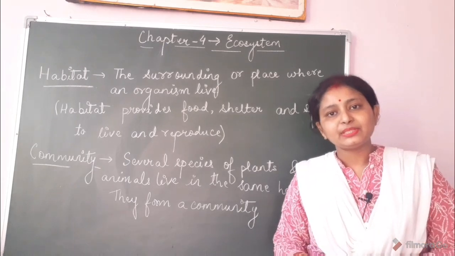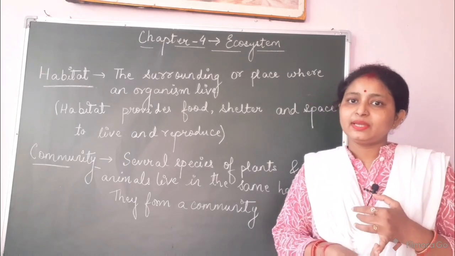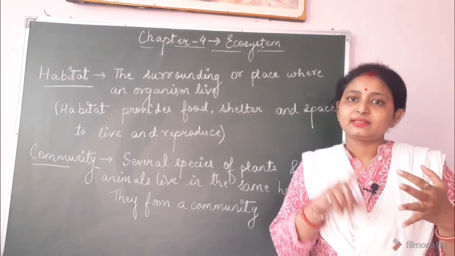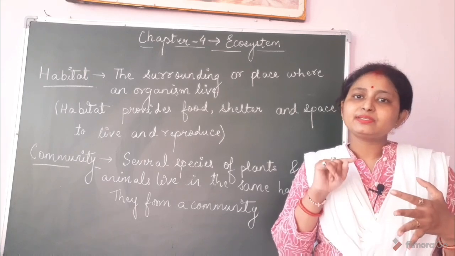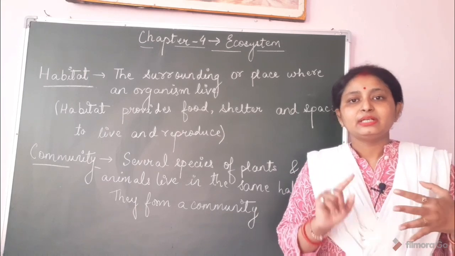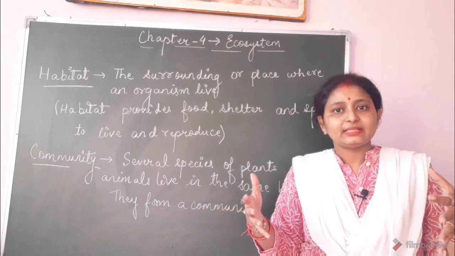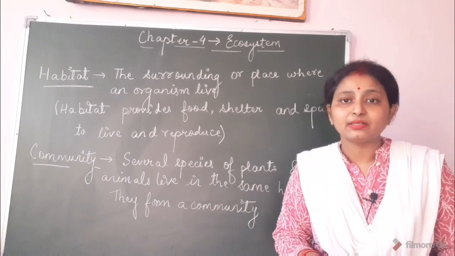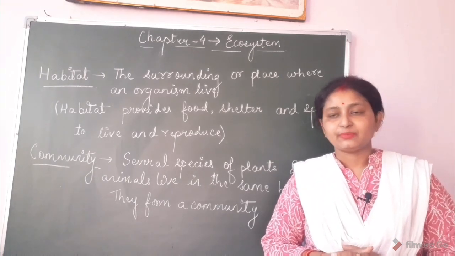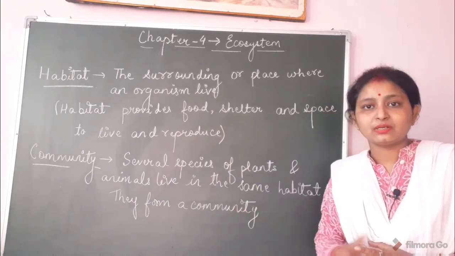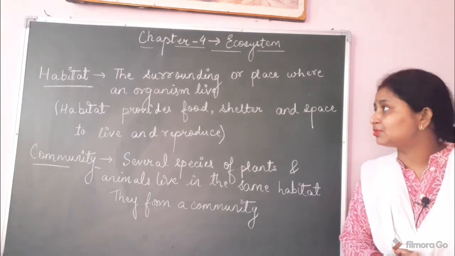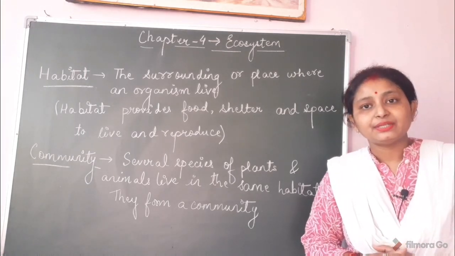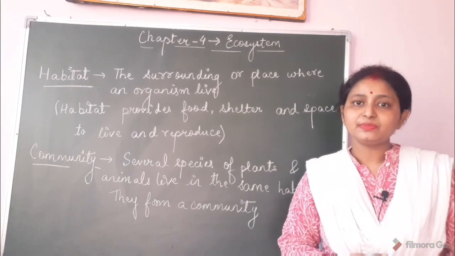In a particular habitat, human beings also live, and cats, cows, dogs and various other animals are also present. All these species together form the community. So these are two terms related to the chapter ecosystem, and now we will see some more terms.